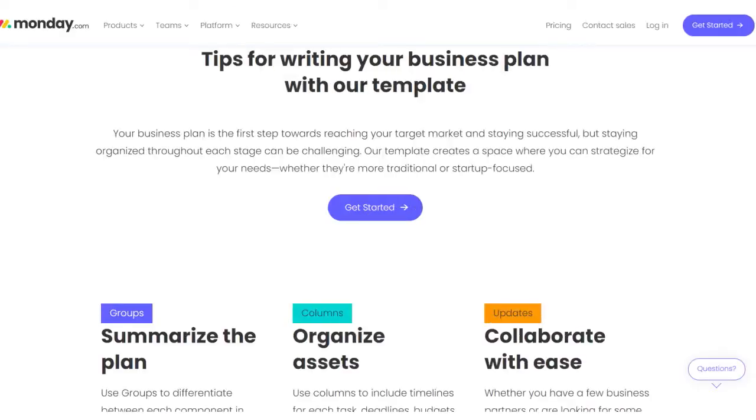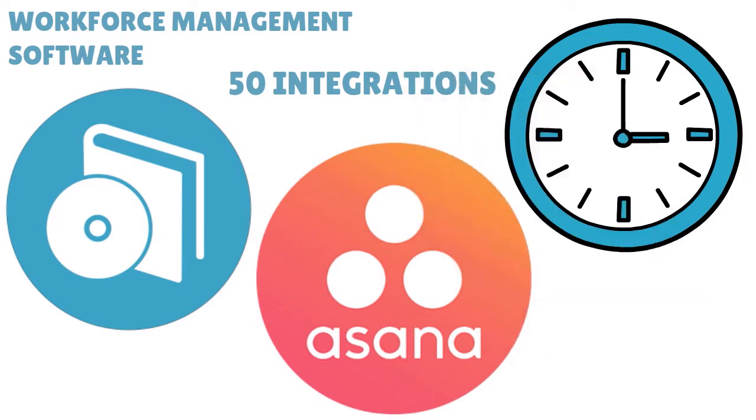What about Monday.com? Well, Monday.com has around 50 integrations. By the way, I said earlier that it was the other way around. I said Asana has 50 integrations. It was actually Monday.com that has 50 integrations and Asana 200. So you just want to correct that. Monday.com's 50 integrations include many essential business tools from Adobe Creative Cloud to Zoom. One important caveat though: you need at least the standard plan to use them.